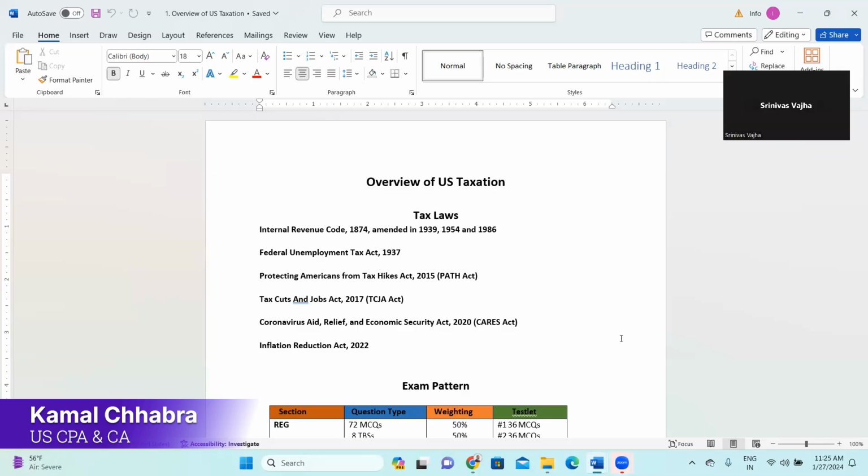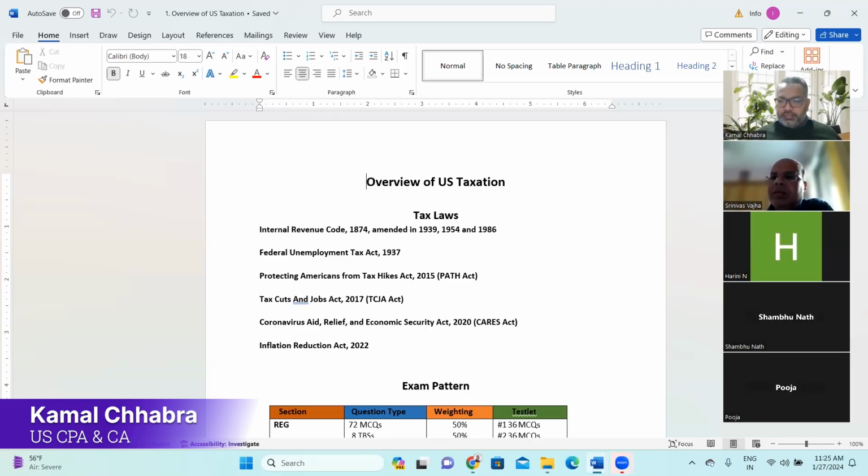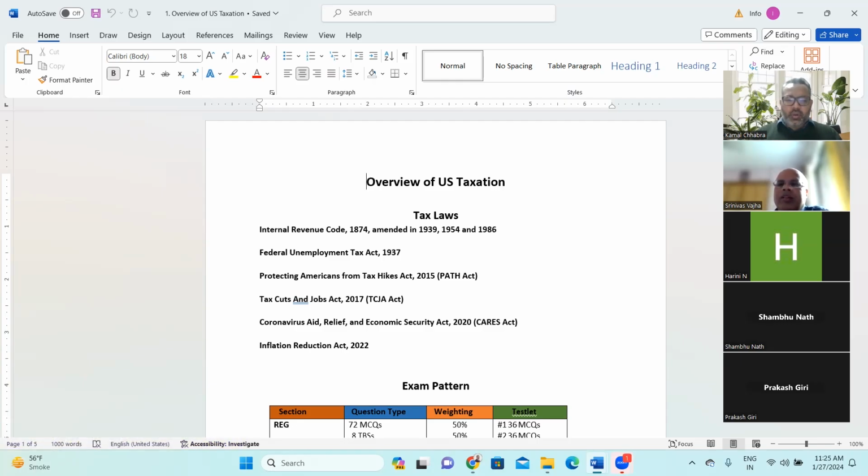Sir, for the IRC, when we are covering the IRC, will there be reference to these other acts also, or is this only for knowledge sake that we need to understand? I think for examination purpose, you are not required to get into the bare act, to be very honest. For examination purpose, everything will be covered in the notes or the books which you have, and the classes will be covering it. But this is additional resources I'm sharing with you. So if you want to learn more in detail, if you want to do your own practice, you have ready material with you.